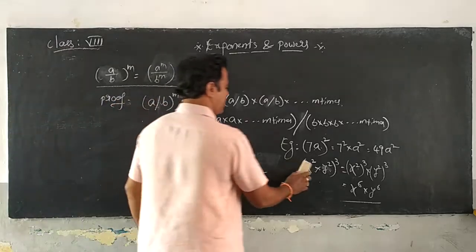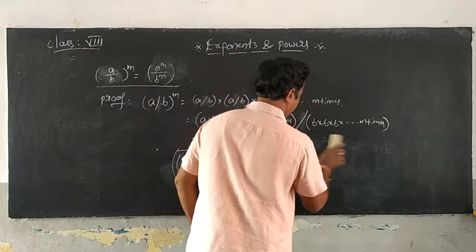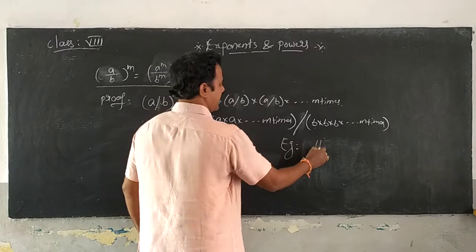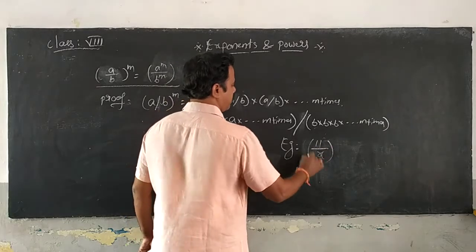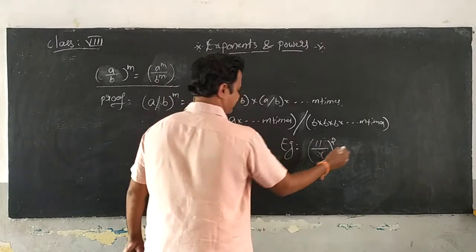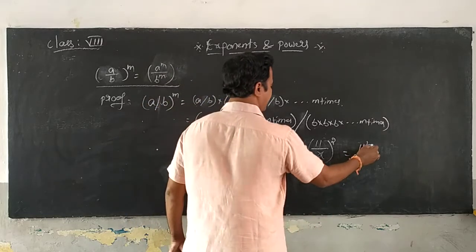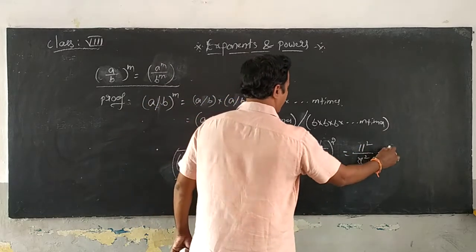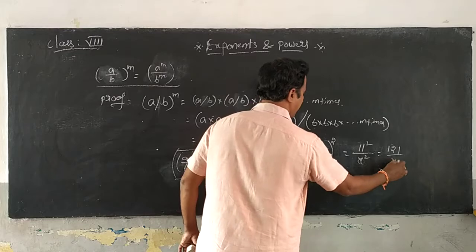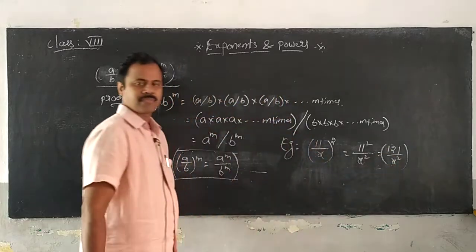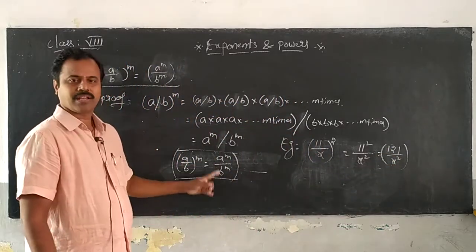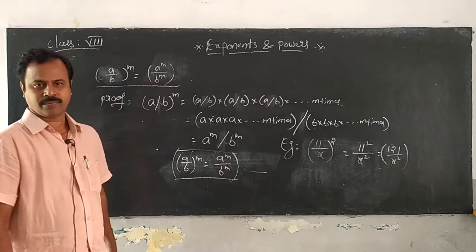Now based on this, if you want to write an example, you take (11 by x) whole power 2. So you can write it as 11 square by x square, which is equal to 121 by x square. The power has been distributed to both the values.